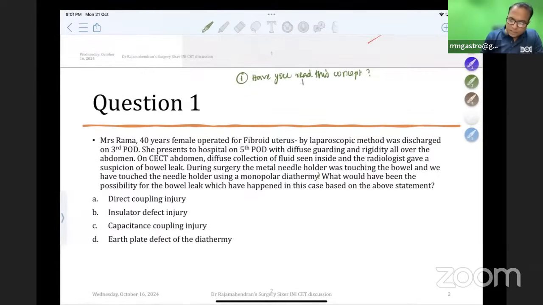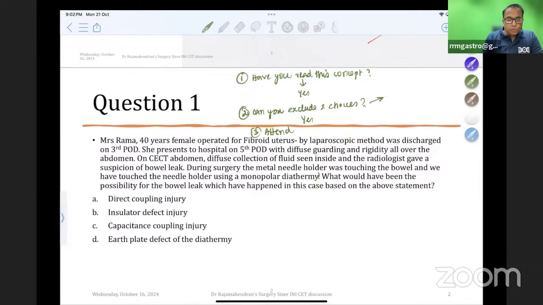Have you read this concept? Yes means you should proceed further. Read the question, understand what concept they are going to ask. If you have read the concept, then you take the second step: can you exclude two choices? That means these two cannot be the answer. Yes means then only you should attend the question. That is the third step, attend the question.